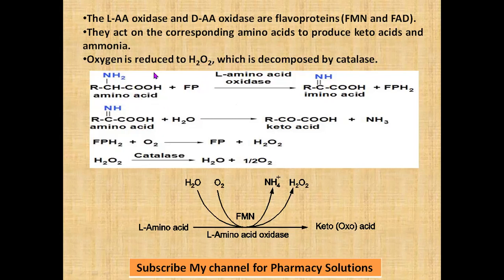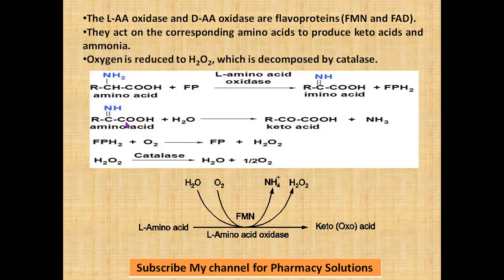To make the reaction more clear, in this oxidative deamination the amino acid is acted on in the presence of flavoproteins. The enzyme involved is oxidase. The coenzyme is FP, that is FMN or FAD. What is happening? The hydrogen from this amine and this carbon atom are transferred to form FPH2. When the two hydrogens are removed, it forms a double bond to form an imino acid. This imino acid combines with a water molecule to form a keto acid, where there will be liberation of ammonia.